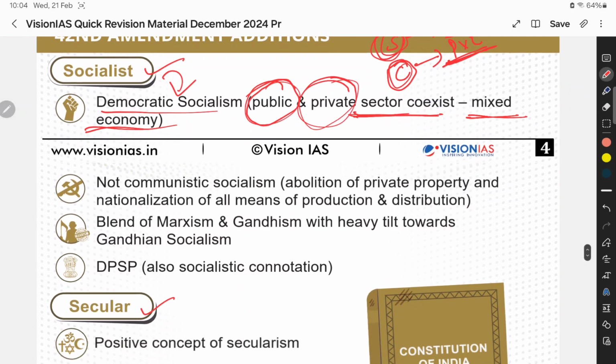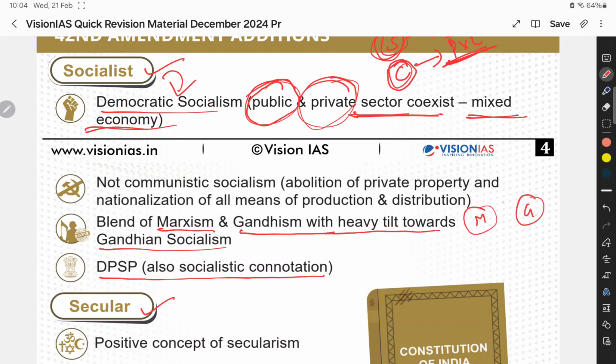Okay. So here the DPSP talks about the socialism principles. And Indian socialism is a blend of Marxism and Gandhianism with a heavy tilt towards Gandhian socialism. So Indian socialism is based on Marxism and then Gandhianism, but with more features of Gandhianism. Okay.